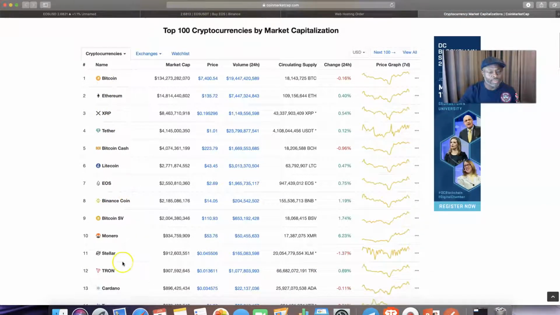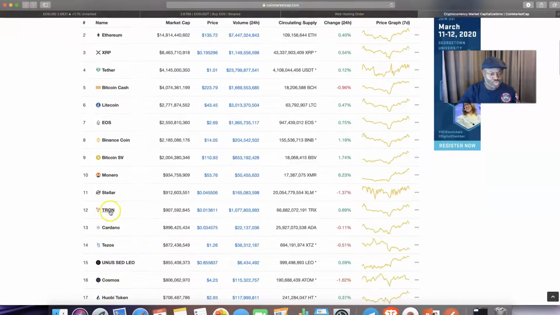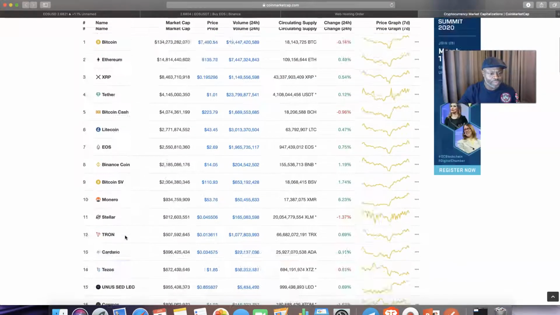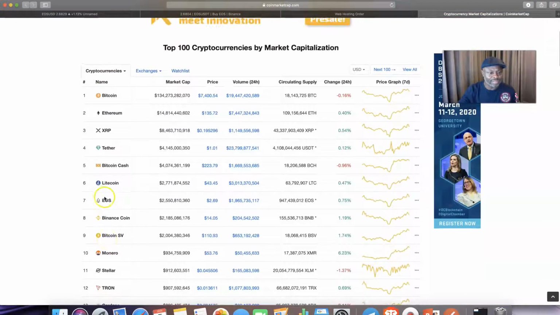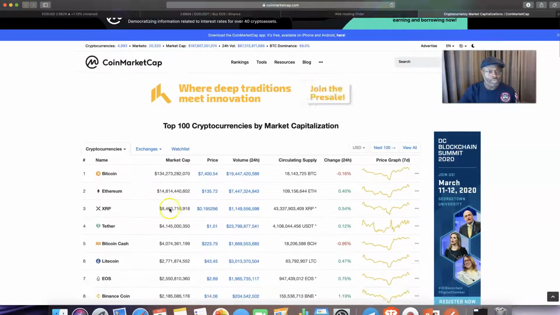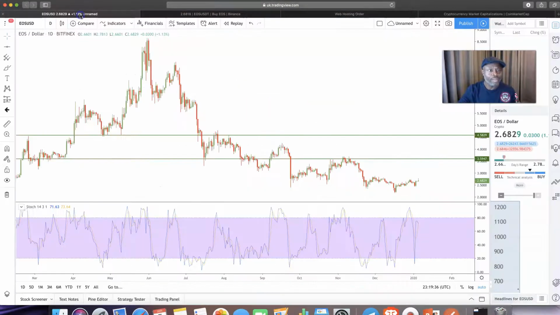strong fundamentals. Before we used to buy Tron, I made a lot of money with Tron ages ago. Cardano, oh my God, ages ago, made a lot of money with that one. Lots of videos on that one. But if you trade the first 10, for example, Ethereum, Bitcoin, you can't go wrong. Any of these pairings, you can find on Binance. You can trade them. I'm trading EOS. I still hold EOS at the moment. So, yeah. Okay. So we're looking for support and resistance.